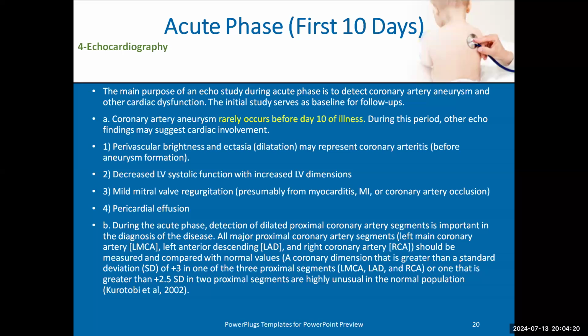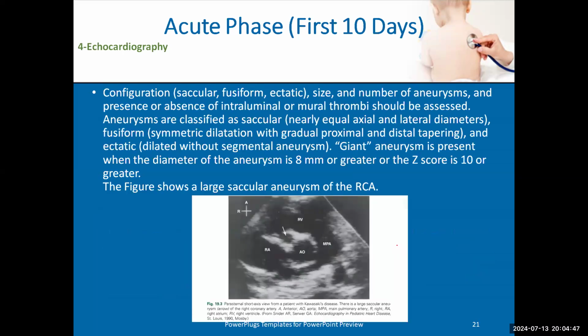We should take measurements of every branch of the coronary: the left main coronary artery, LAD, left anterior descending, left circumflex, and right coronary artery, and put it on this Z score according to body surface area, weight, and height. If one artery has dilatation or aneurysm in a part of it more than 3 Z score, or two arteries more than 2.5 Z score, it is considered Kawasaki.